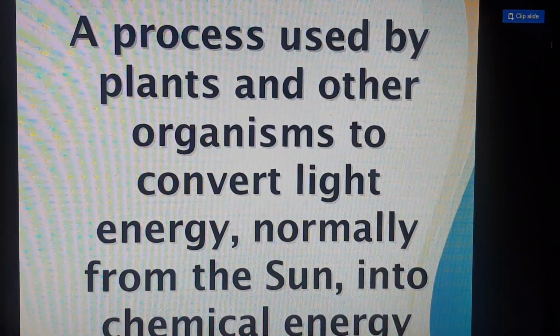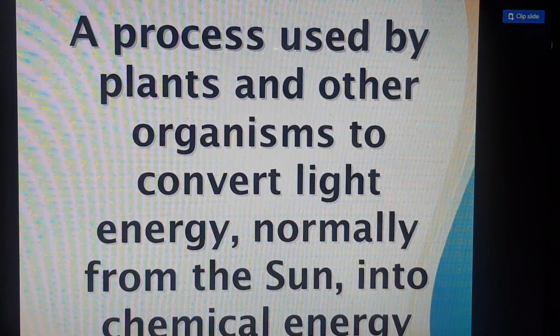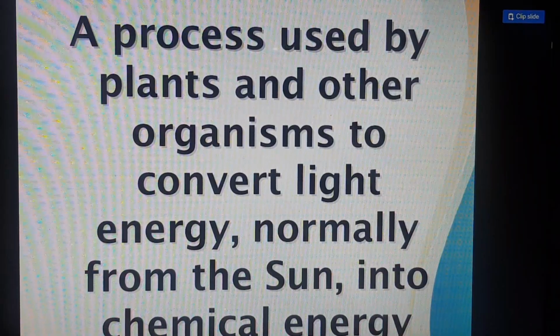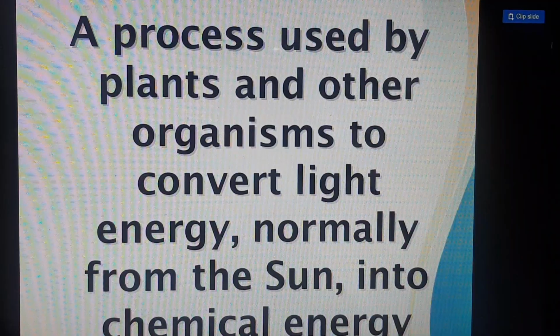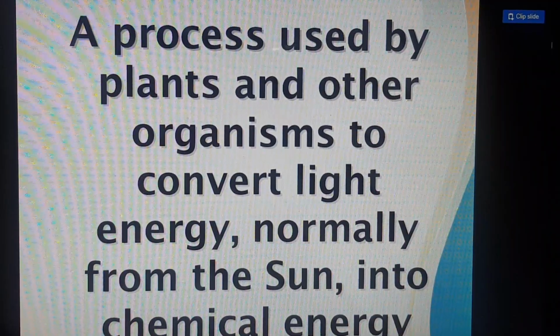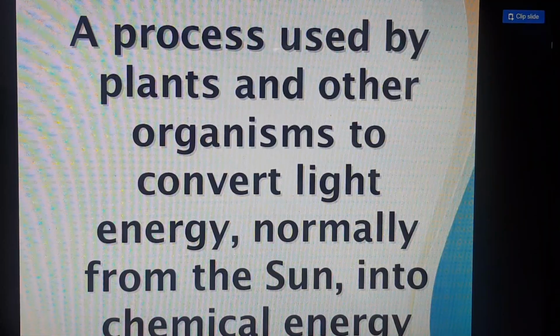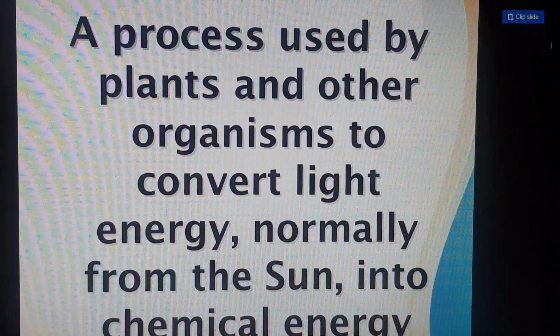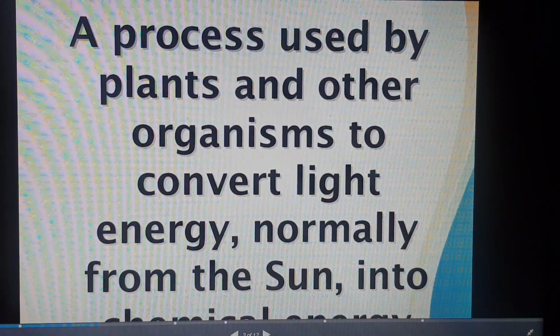It means that it is a process which is being used by the plants, and other organisms, to convert light energy. The light energy they get from the sunlight. Okay, they get the light energy from the sun, and normally from the sun into chemical energy. The whole process is chemical, and it produces food for the plant.